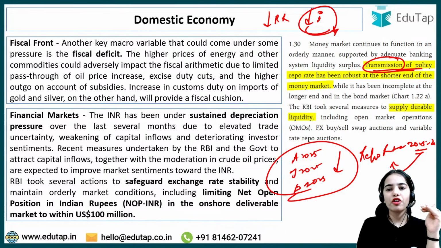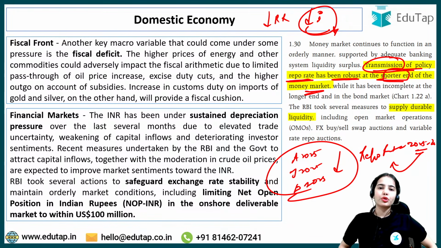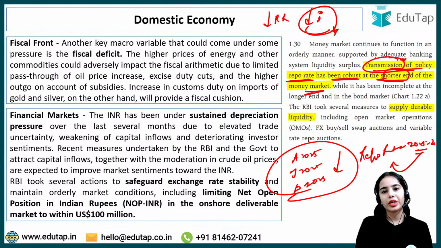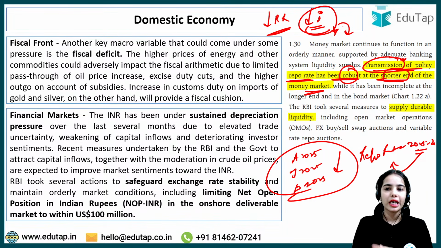The transmission of the policy repo rate has been robust at the shorter end of the money market, where financial institutions transact among themselves. With the decrease in repo rate, the interest rate in the money market has reduced at the shorter end, while the monetary policy transmission has been incomplete.